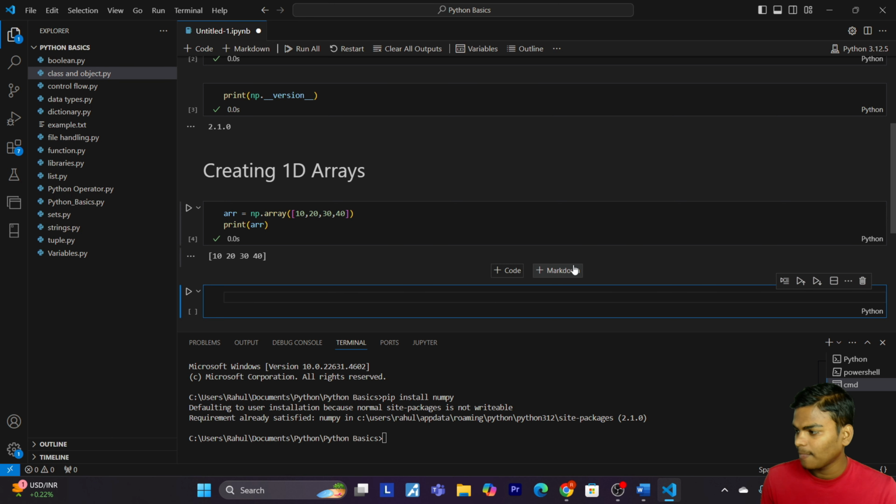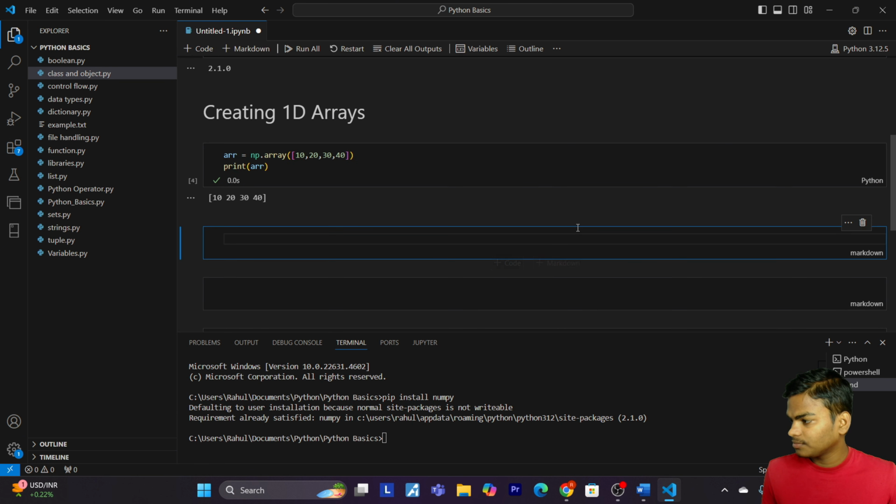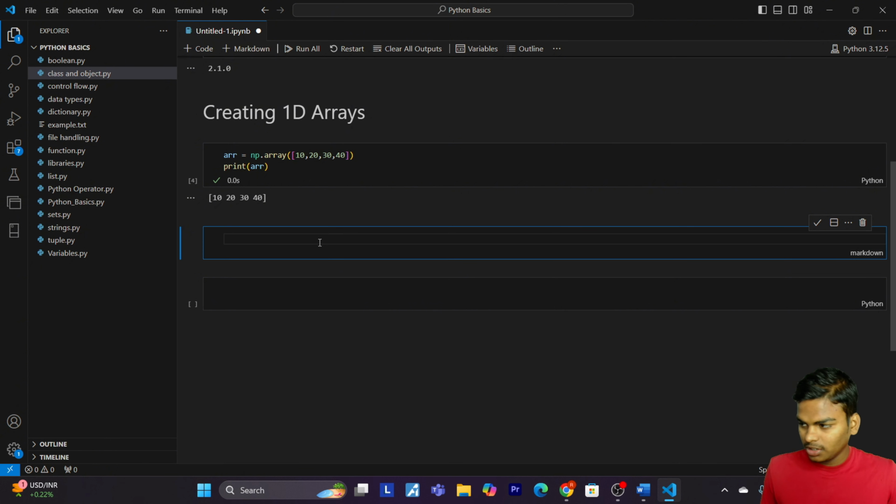For this, let me give a markdown heading, creating 2D arrays.